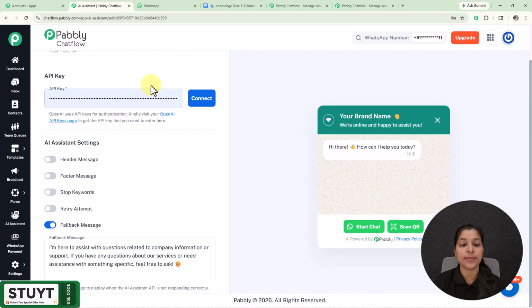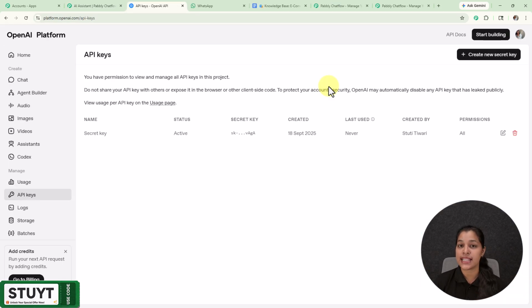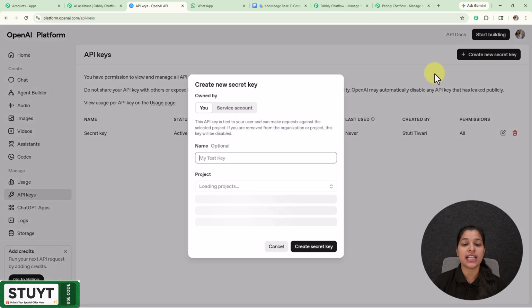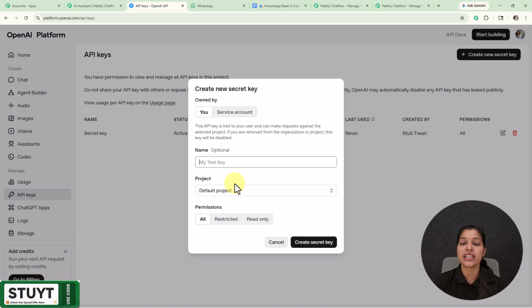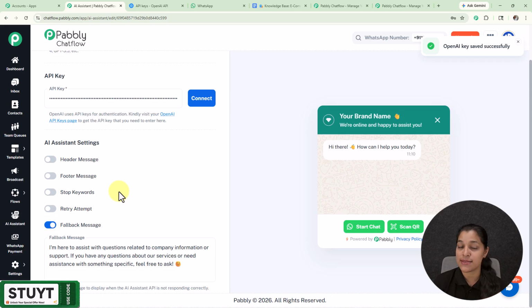And for getting the API key, you have to visit this OpenAI APIs key page given on the help desk. And here we are on the OpenAI APIs key page where you can see this option of create new secret key, which you have to select. And here you have to provide the name and the project name and click over this create secret key button, and your API key will be created if you are using a paid account. But for now I already have my API key which I have entered. Now we just have to click over this connect button, and here you can see that our OpenAI key has been saved successfully, which means the connection has been built.